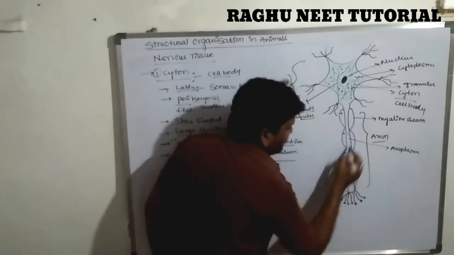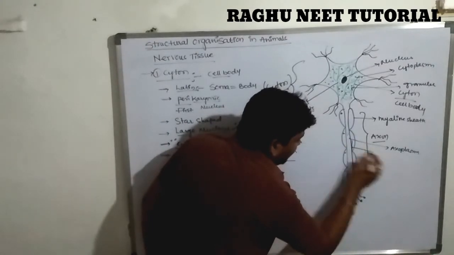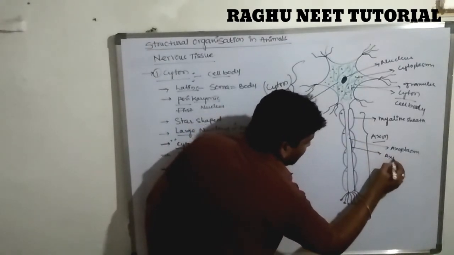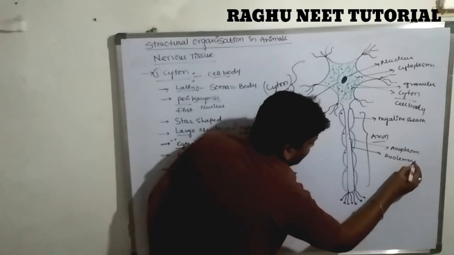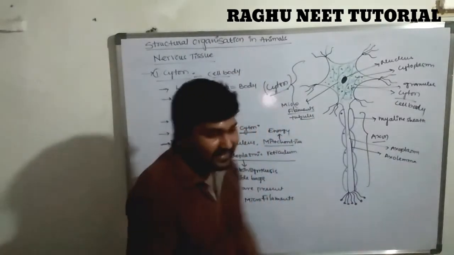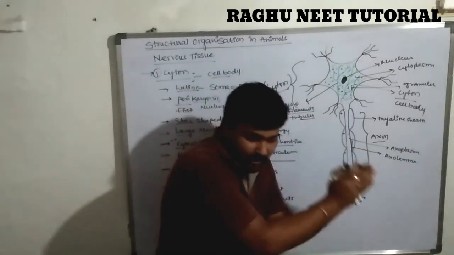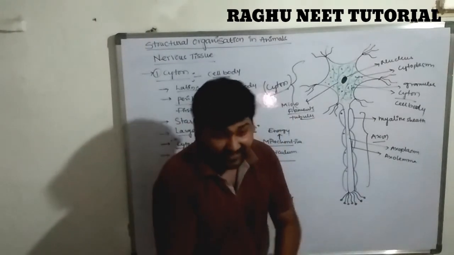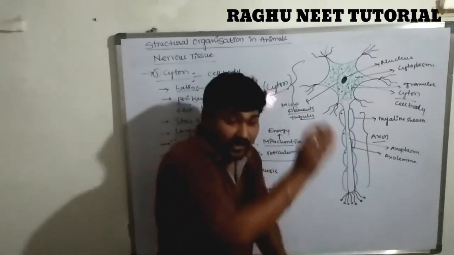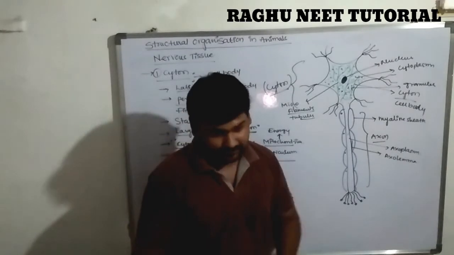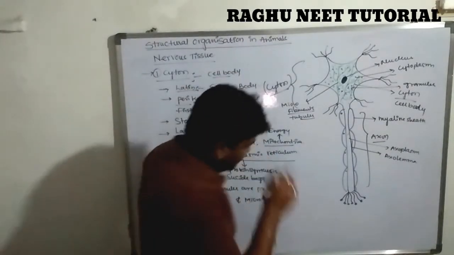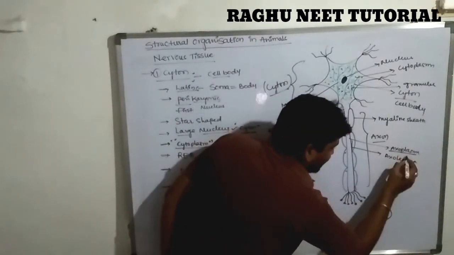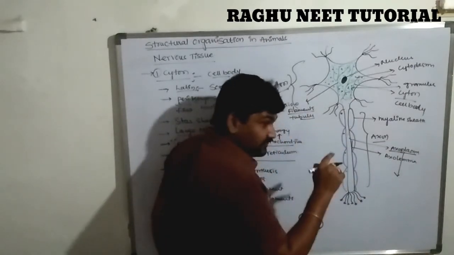This axoplasm is covered by a membrane. This membrane is called the axolemma. So what is the axolemma? The axoplasm is covered by the membrane called the axolemma. The axolemma is covered by the outermost membrane called the myelin sheath. Are you clear?